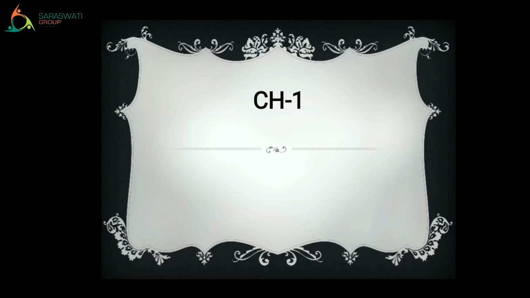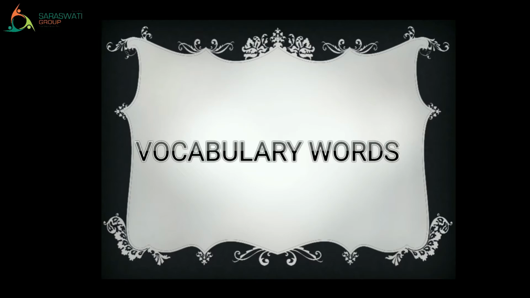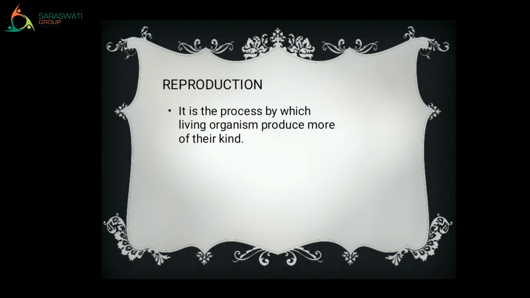Chapter number 1. More about plants. Now, we are going to learn vocabulary words. Let us start with the first word. What is our first word? Reproduction. Reproduction. What do you mean by reproduction? It is the process by which living organisms produce more of their kind.